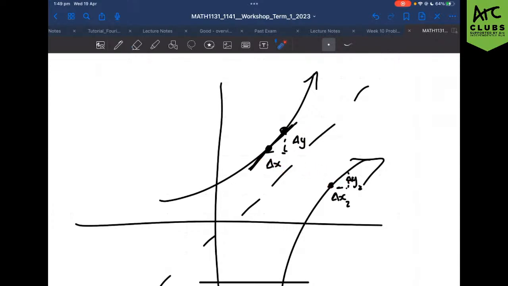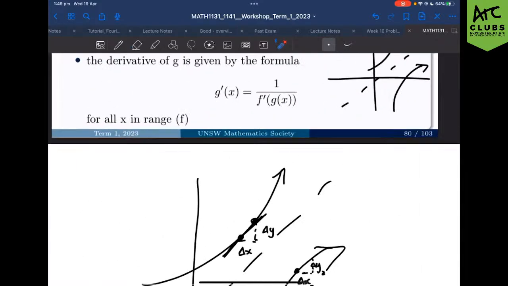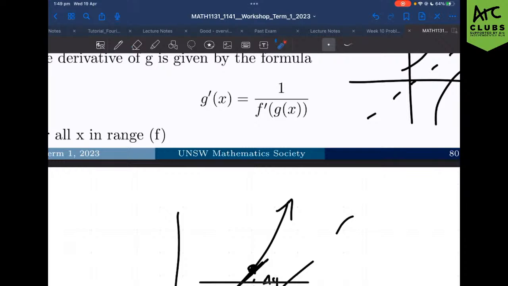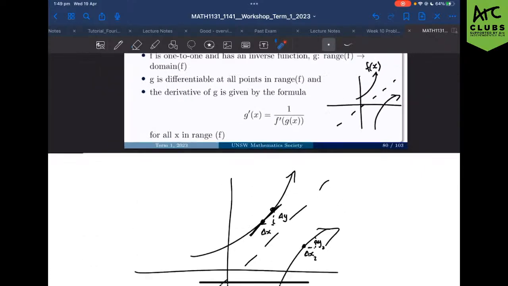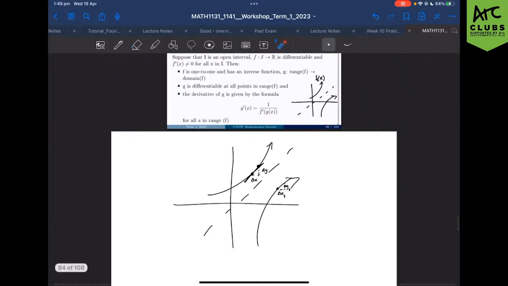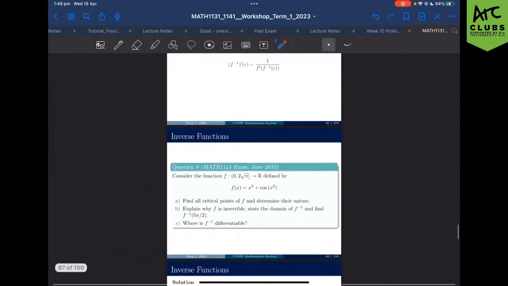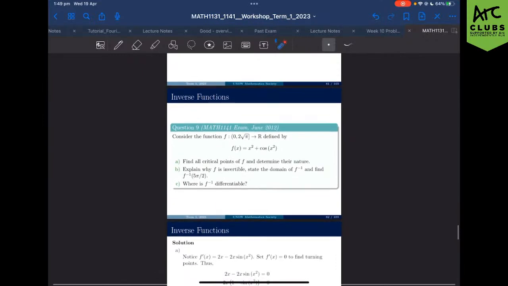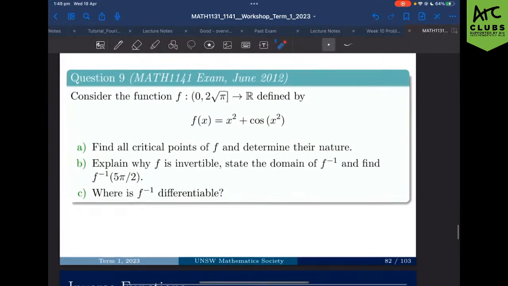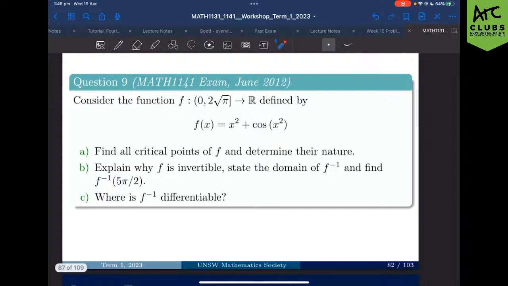Why do we know that? Because again, everything is flipped for an inverse. Think again about how the range is the domain, and the domain is the range, right? And if that's true, then naturally, using rise over run, if everything's flipped and we know it's the reciprocal, then we can say that this formula is true, right? So it's fairly intuitive, but again, a graph might help to understand it. I found that throughout the entire course, if I never understood something, it was best to just draw the graph and try to figure it out from there so I could see everything. But let's work with this question.